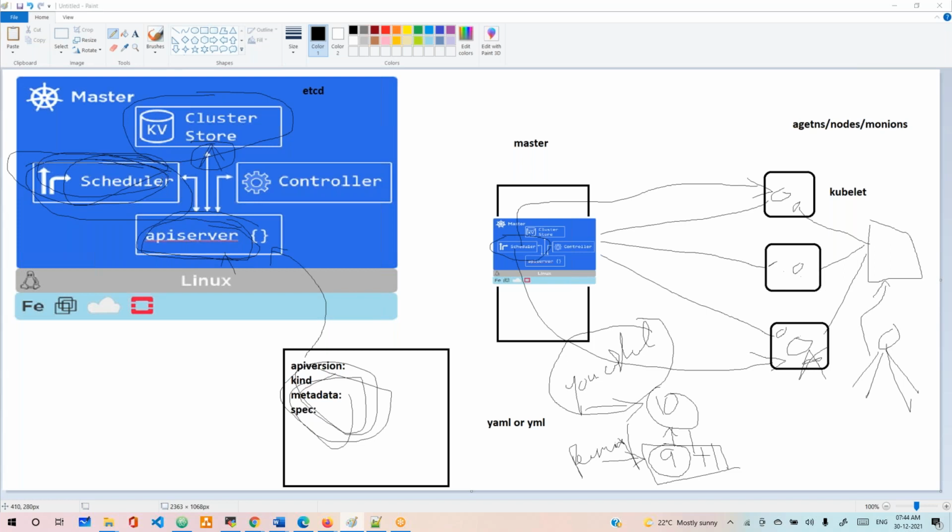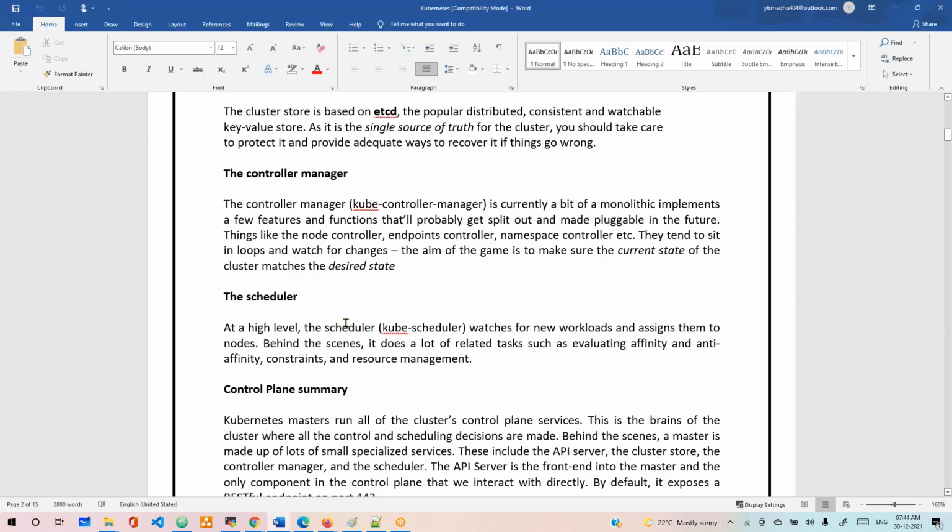Okay, let's see. At a high level, the scheduler is the kube-scheduler, which watches for new workloads. It is looking for any work coming for it anywhere, and assigning them to the nodes. Behind the scenes, it does a lot of related tasks such as evaluating affinity, anti-affinity, constraints, and resource management.